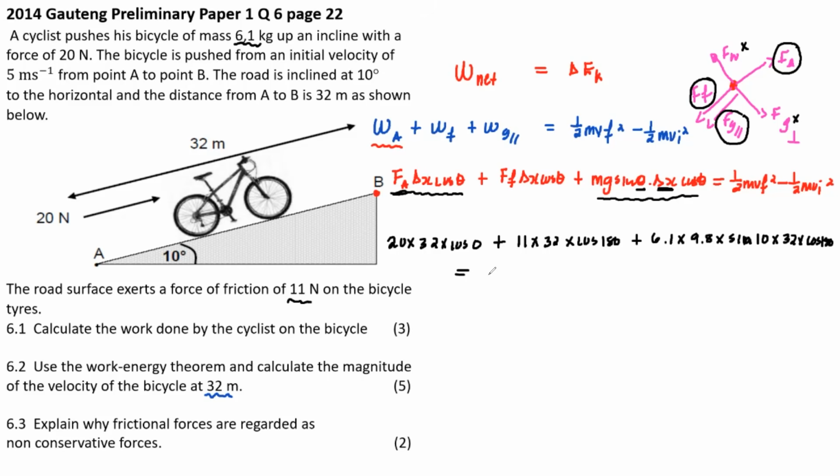Perfect. Then it's a half, sorry for the small handwriting, 6,1, it's mass, times vf squared minus a half times 6,1. They said the initial velocity was 5 meters per second, so that's 5 squared. So what am I looking for? I'm looking for vf. So the only thing that I don't know is vf right there.